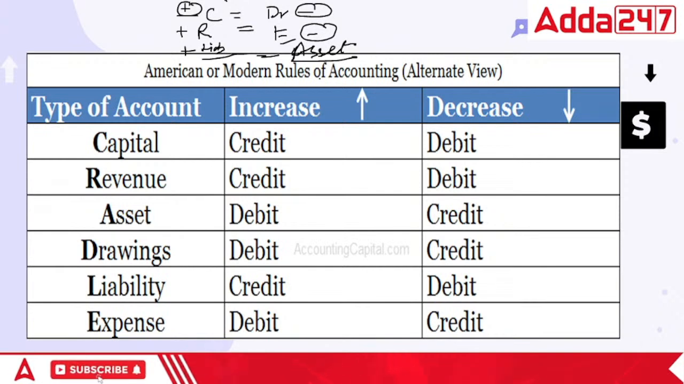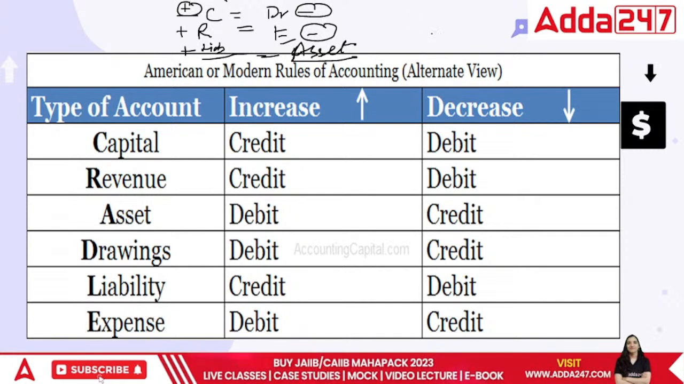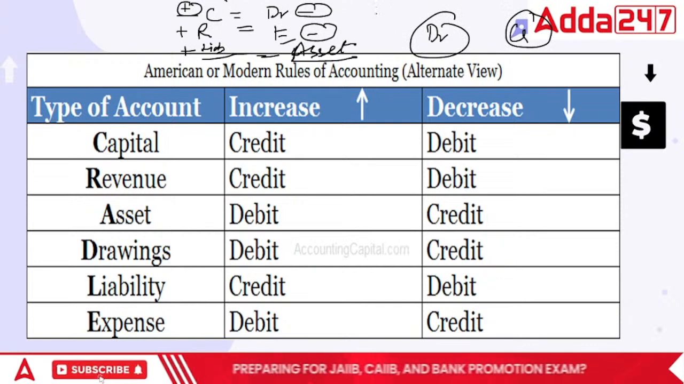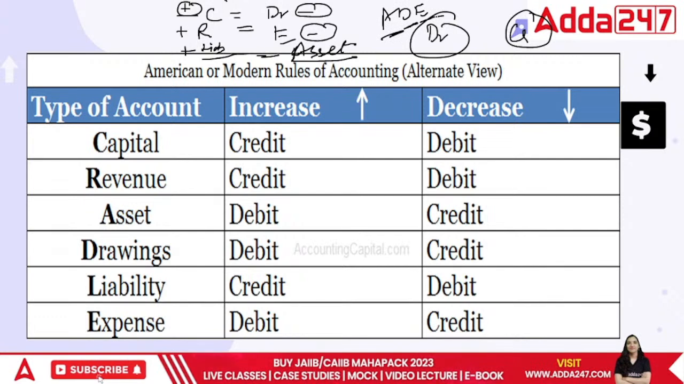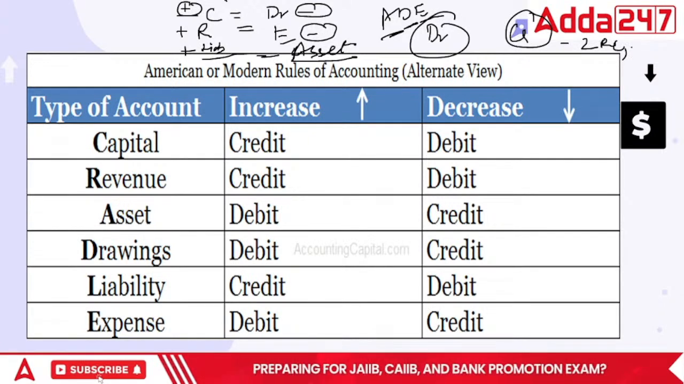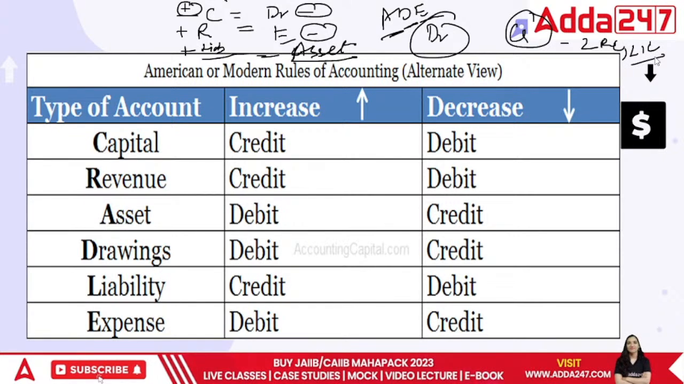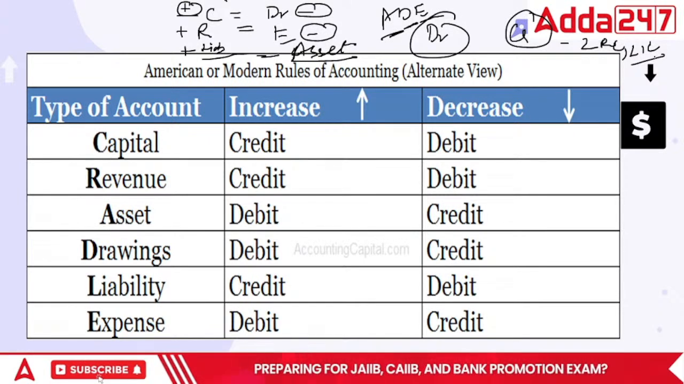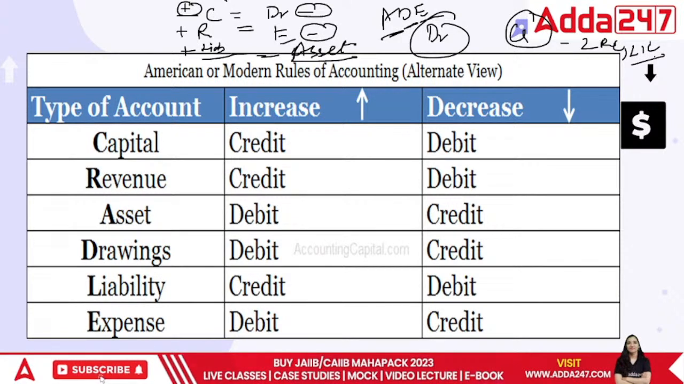So how do we remember it? They said the best way is to divide these into two different teams, debit and credit. The debit side said, I will take AID, that is assets, drawings and expenses. While the credit side said, fine, then I'll take LRC, that is liability, then revenue, then capital.